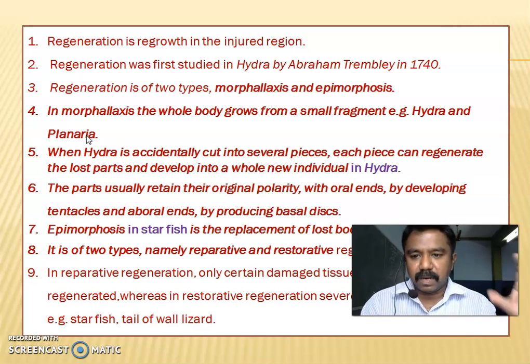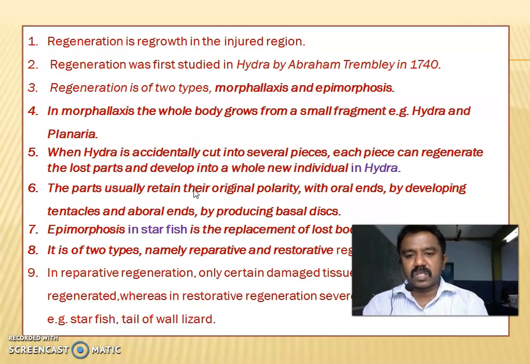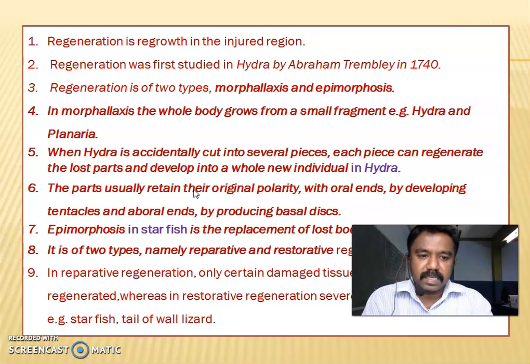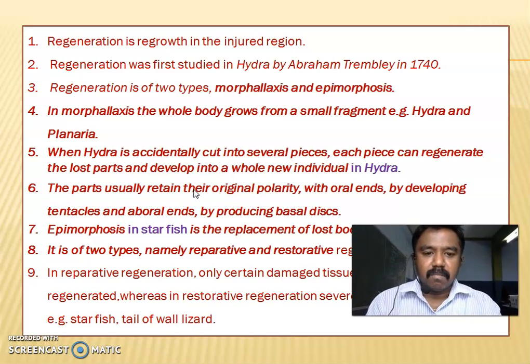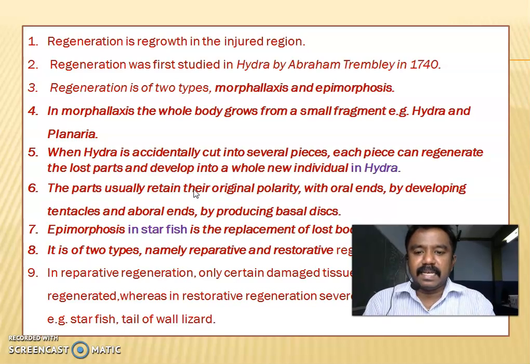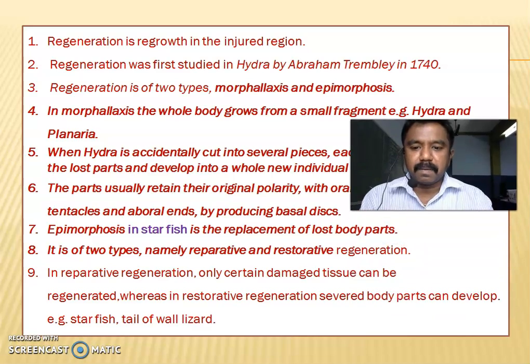That is called morphallaxis. When hydra is accidentally cut into several pieces, each piece can regenerate the lost part and develop into a whole new individual. The parts usually retain their original polarity, with oral ends developing tentacles and aboral ends producing a basal disc. The whole process is called morphallaxis. Example, planaria and hydra.